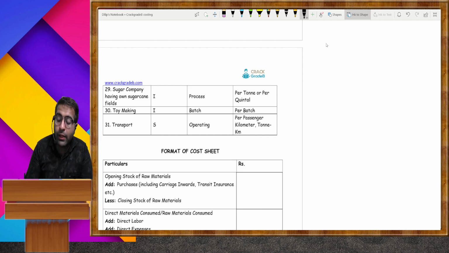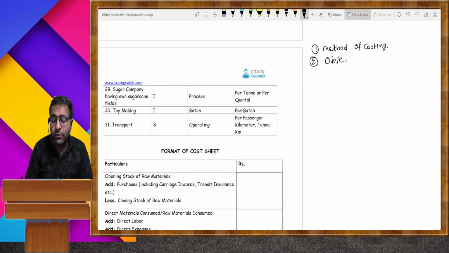If I talk about the introduction of costing, 3 to 4 questions can be asked. One, any method of costing by example. Objective of costing. Second important thing.